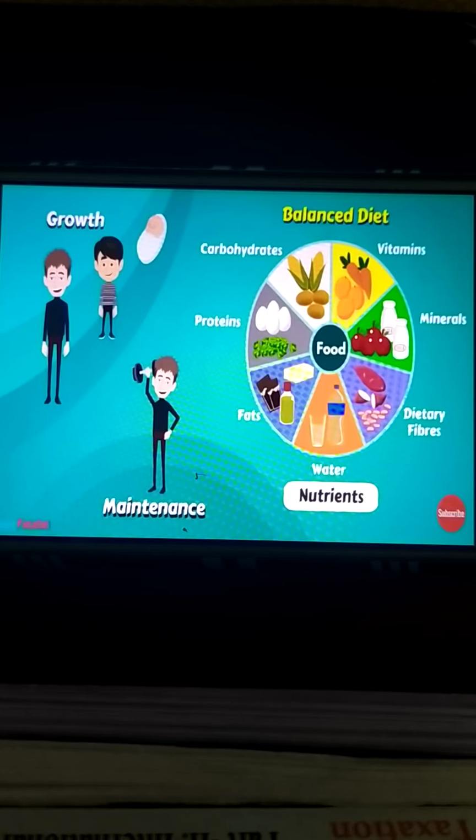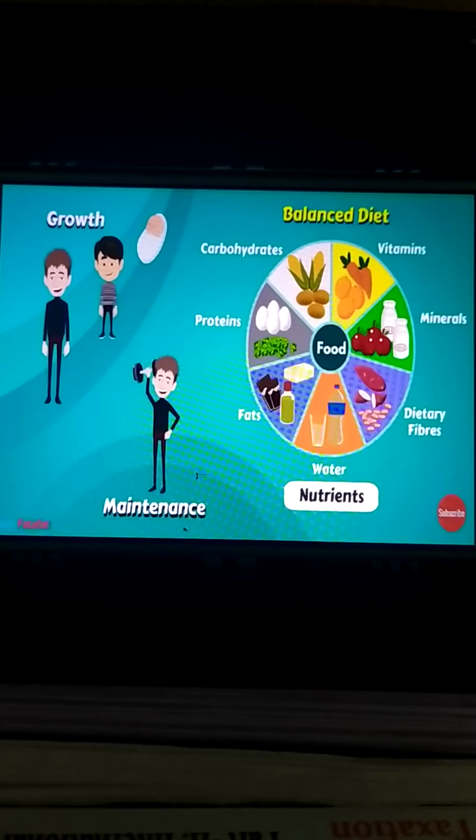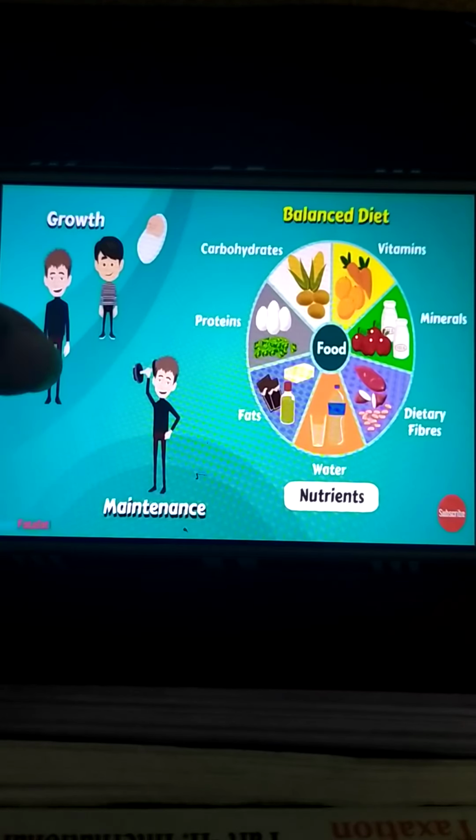Now, we can say that the food that we normally eat in a day is our diet. That is what we take during breakfast time, then what we eat at lunch time, then at dinner time. So the food that we eat becomes our diet. Now for growth and for proper maintenance of good health, our diet should have all the nutrients.